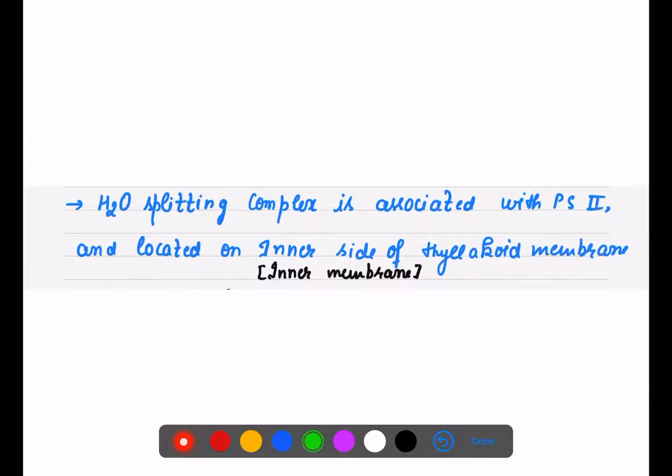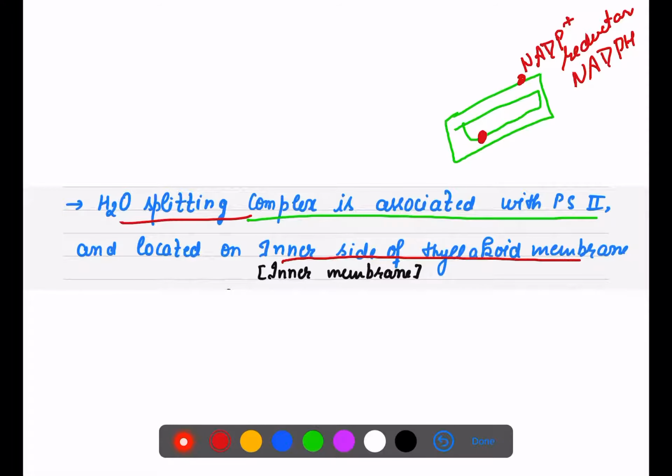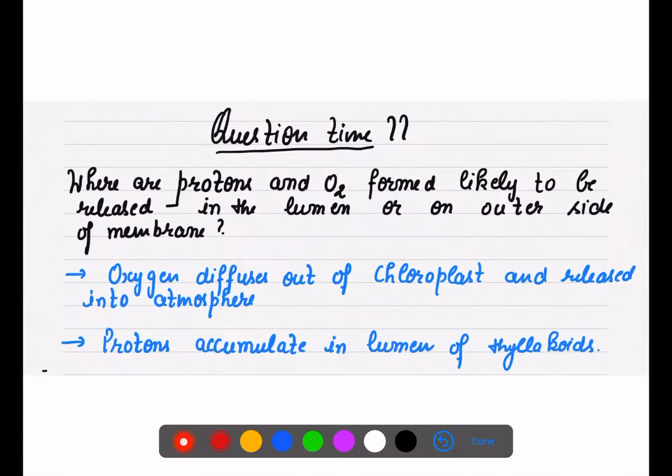So the water splitting complex is associated with photosystem 2, and it is located on the inner side of the membrane, right? It means NADPH formation takes place on the outer membrane, while water splitting takes place on the inner membrane of the thylakoid, or the inner side of the thylakoid membrane.